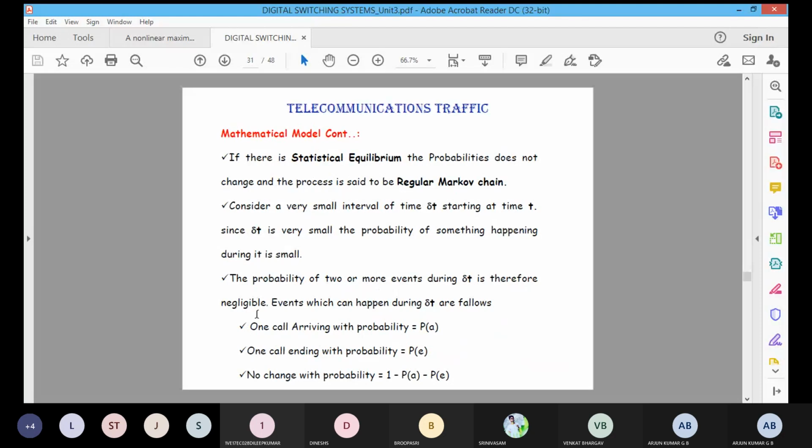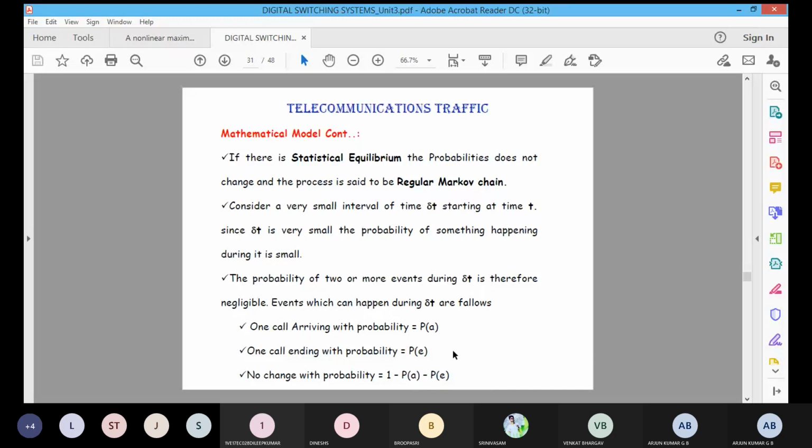Then there is a call. Suppose one call is arriving with a probability represented by P of A. P of A is the call arriving probability, and the ending probability will be represented by P of E. P is nothing but probability, A is nothing but arriving. Here also one call ending with a probability represented by P of E. E is nothing but ending call, P is nothing but probability. Suppose there is no change in the probability, that will be written as 1 minus P of A minus P of E. Here nothing will be changed, the state will remain the same only.